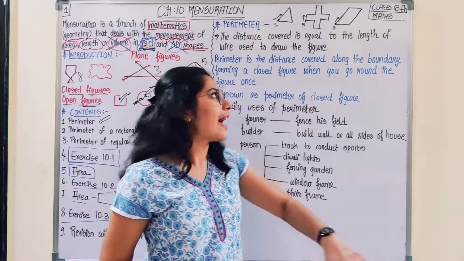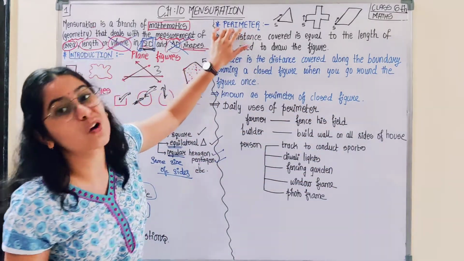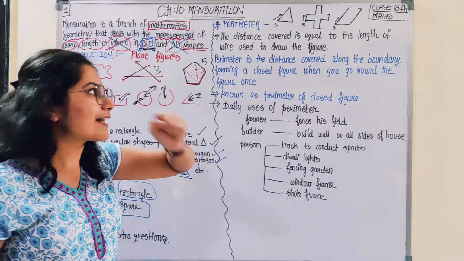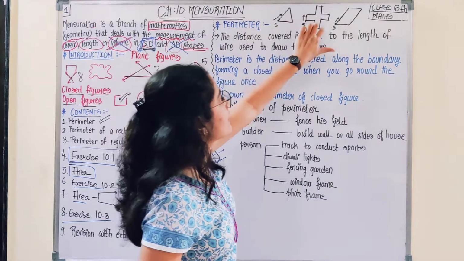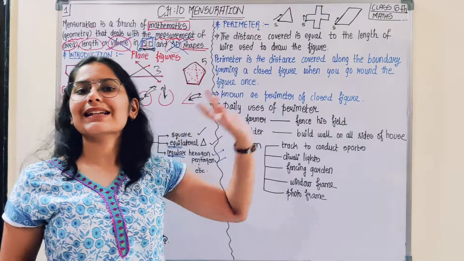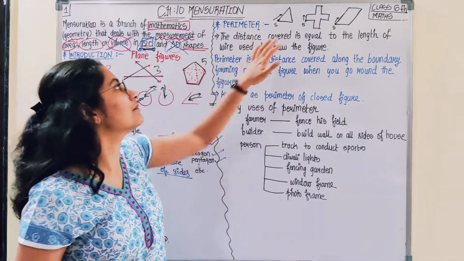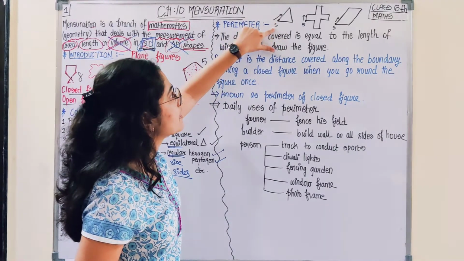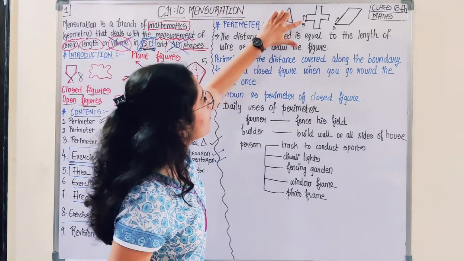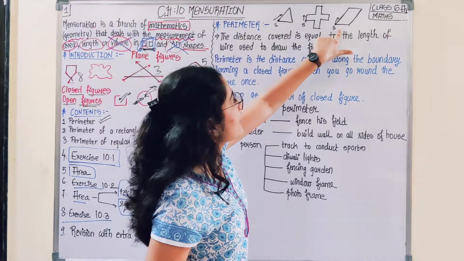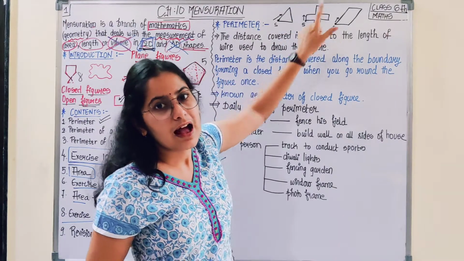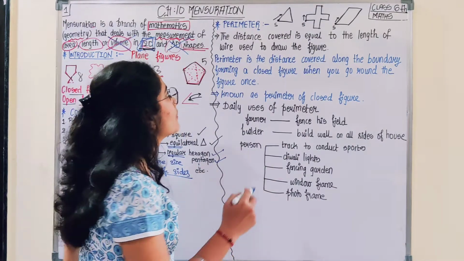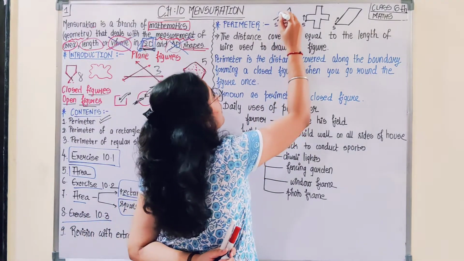Now the time has come to understand what perimeter is. The textbook provides you these three figures, and you observe them. The first figure has one point S, this figure also has one point S, and this figure also has one point S. The textbook asks you to start moving from this point S.